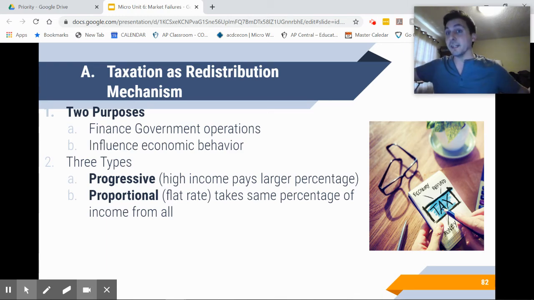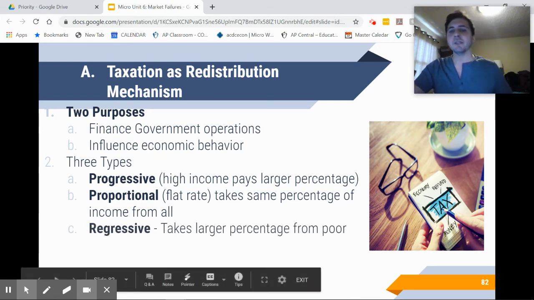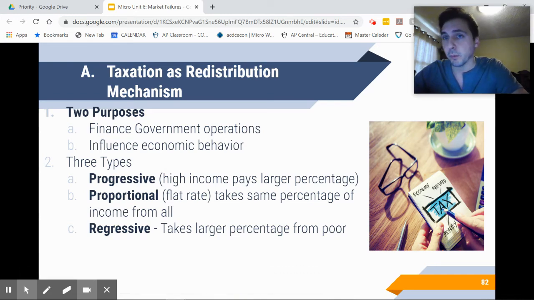Progressive tax, everybody pays a different percentage. The wealthier you are, the higher the percentage is going to be. Then finally, we have a regressive tax. Regressive tax takes a larger percentage from the poor. Our best examples of this are like a sales tax, right?